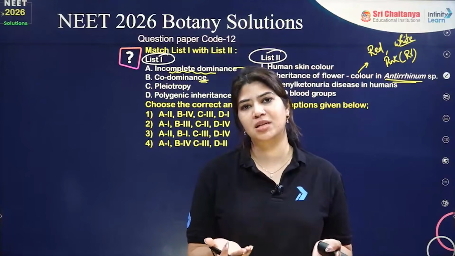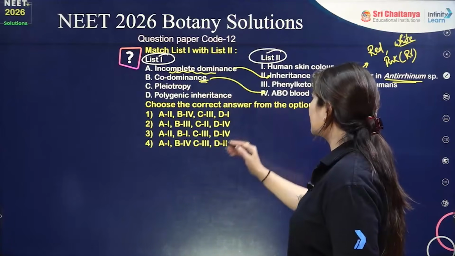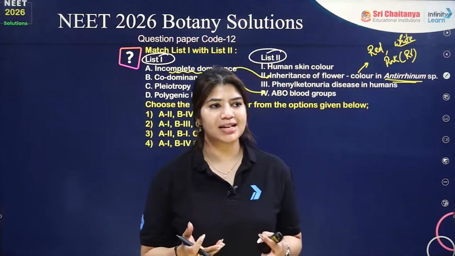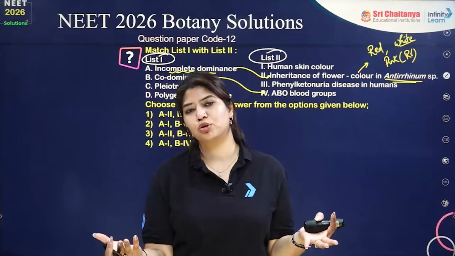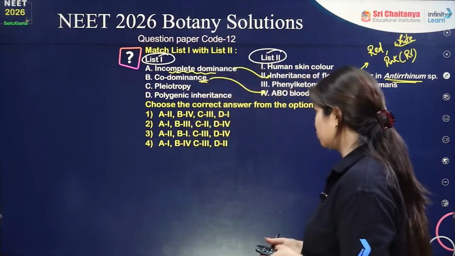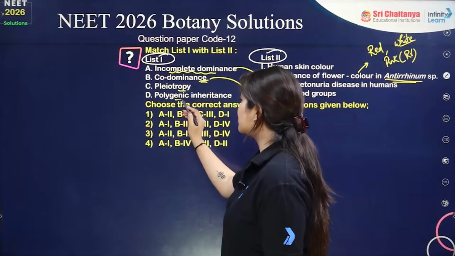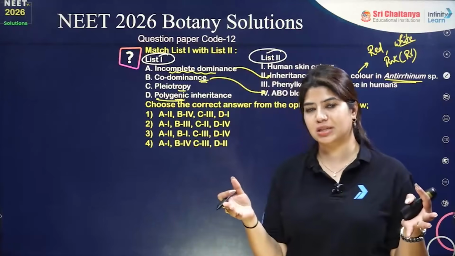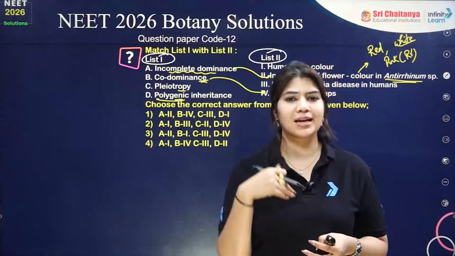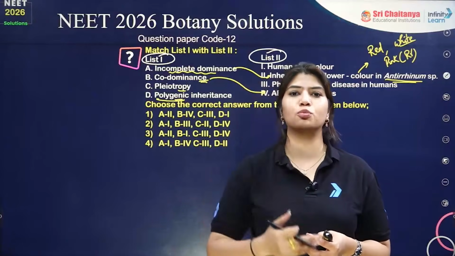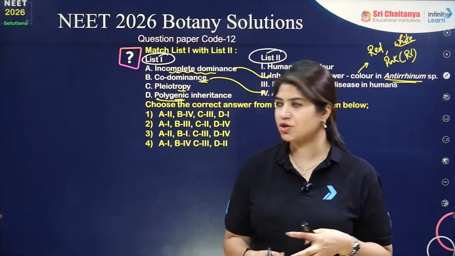Codominance is where both the alleles are equally dominant and are able to express themselves. Blood group is a typical case of codominance, wherein if an individual has A blood group and the female counterpart has B, then in the progeny we find AB blood group. Then we have pleiotropy and polygeny. In polygeny, many genes together are collectively responsible for one phenotypic expression, like human skin color and human height, wherein multiple genes give one phenotypic expression. That is polygenic.